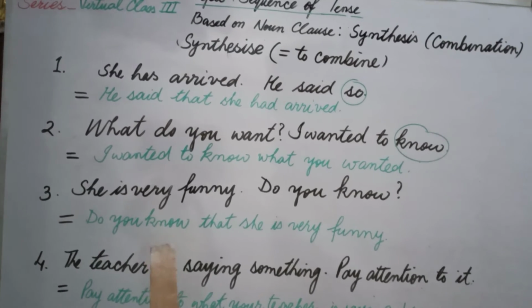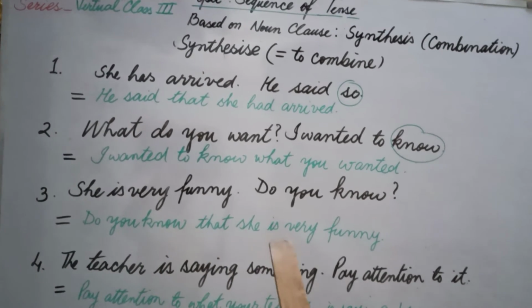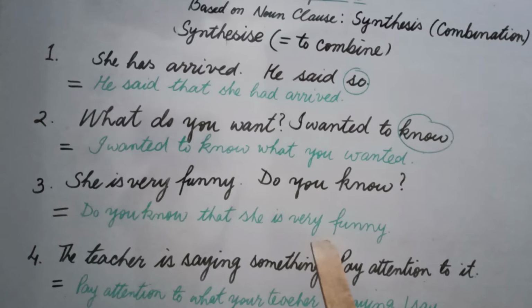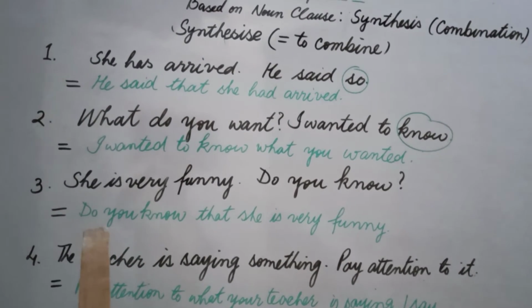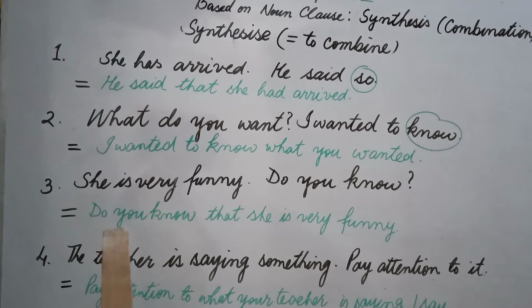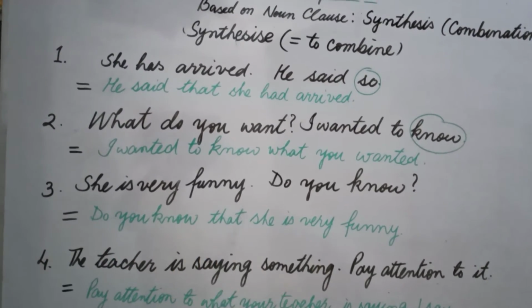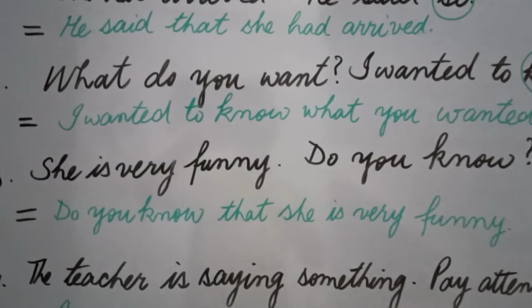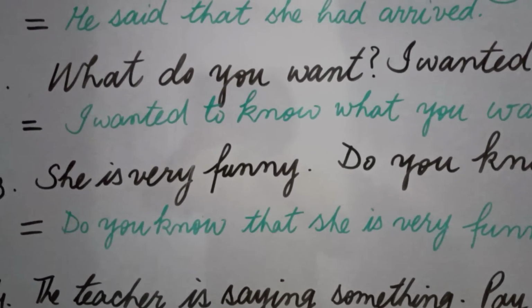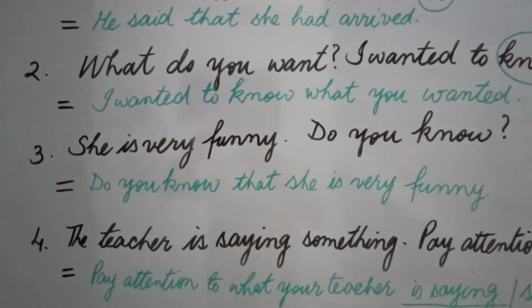You know, whenever our principal clause is in present, we don't change the tense of the next part of the sentence, or you can say subordinate clause. But you see, there is do. Do you know that she is very funny? This do is the part of the beginning.